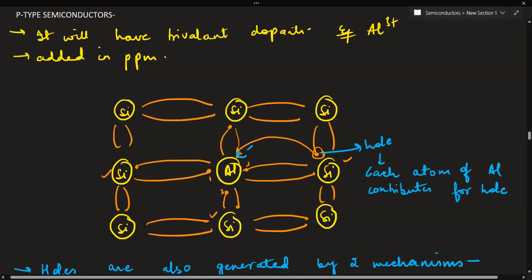But what about this electron which has slipped over here? Since a deficiency of electron has been created, it means a hole has been generated. An electron, when it has slipped, creates a vacancy or hole in this bond. Now this hole is available for conduction.